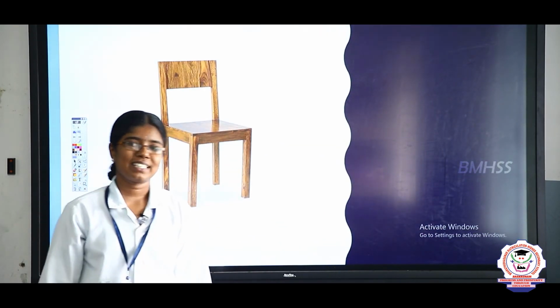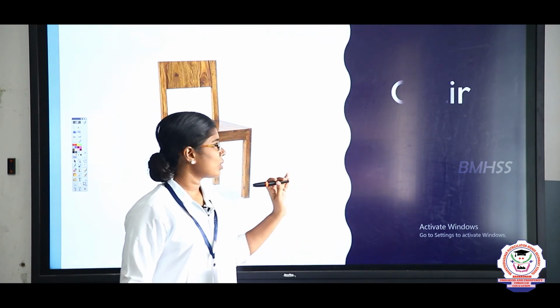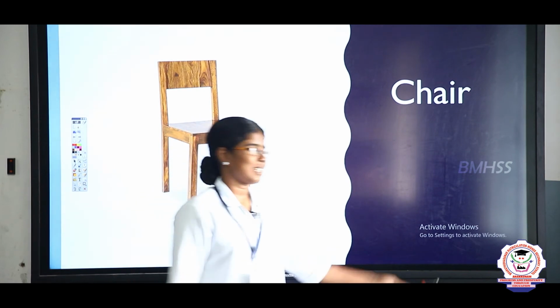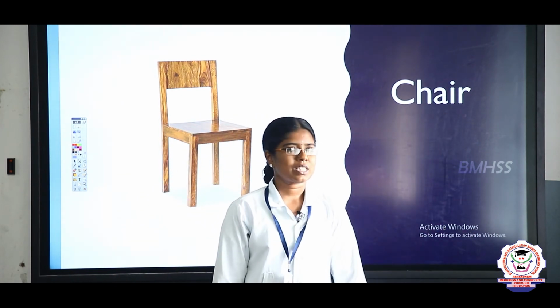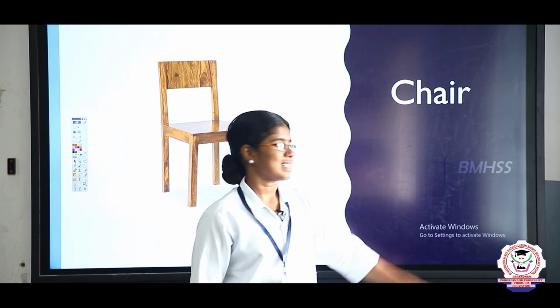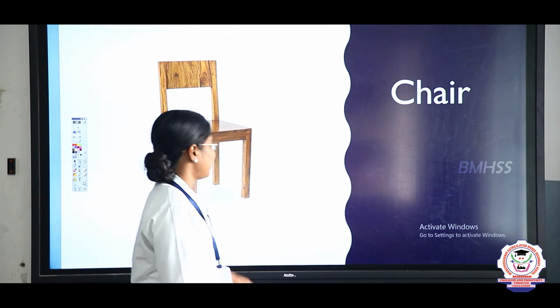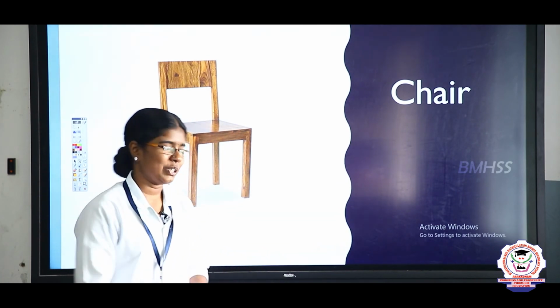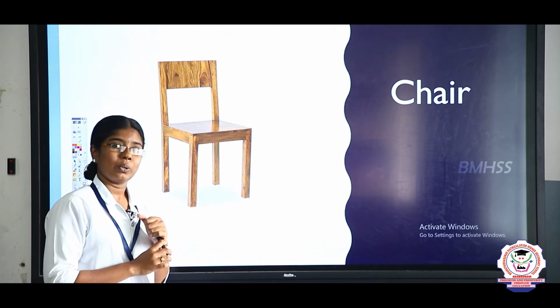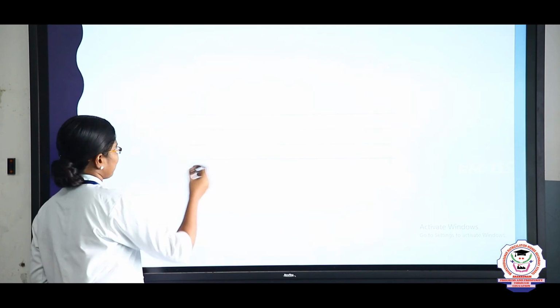chair. What picture is this? This is the picture of chair. What is the spelling of chair? Listen. C-H-A-I-R. Chair. What is the spelling of chair, dears? Yes. C-H-A-I-R. Chair. We can use chair to sit. Right, children? That everyone knows. It is made up of wood. Okay, children? Good. Let's listen.